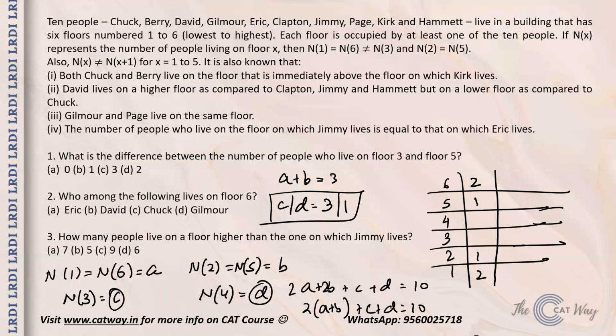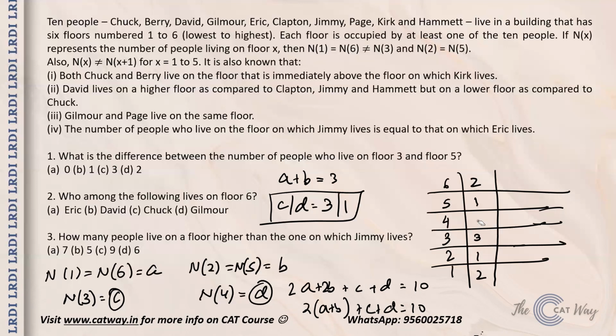Now guys, if c is 3, then d is 1. Now they have an equal number of people. That's not possible. If, just a second guys, if c is 1, then these two are 1 and 1. That's not possible. So if you take b as 1, it's never a possibility. That means one thing is certain, that the value of a is 1 and the value of b is 2.